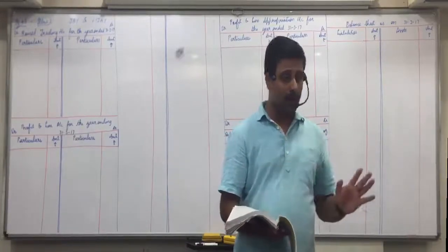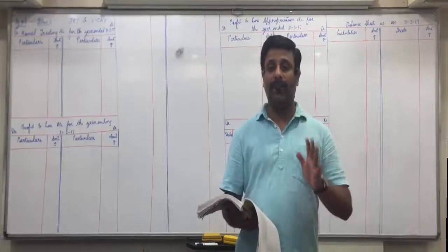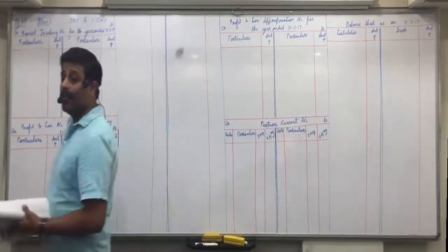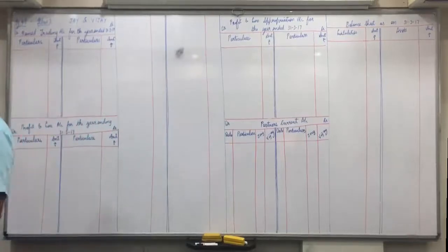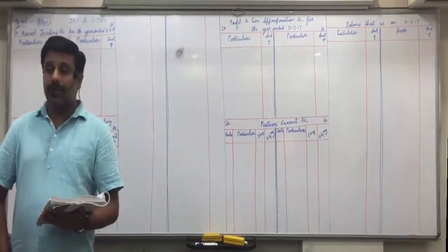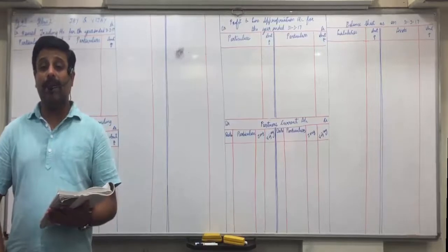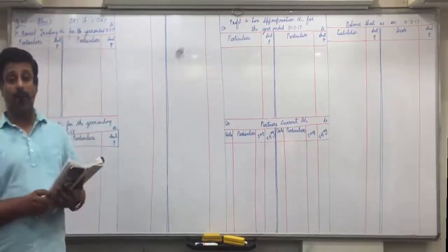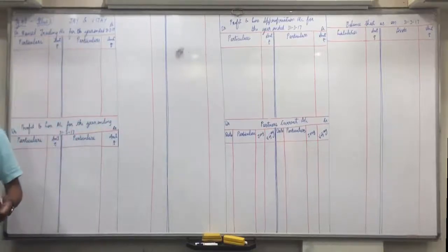As such, we are not required to make trading account. But I told you, whenever trial balance trading account is given, then we should see adjustment. Is there any adjustment affecting trading account? Second and third adjustment will affect trading account. They are related to goods. So we have to make revised trading account. If there were no adjustments affecting trading account, then we would have straight away made profit and loss account onwards. Is everyone clear with this? Any doubts up till here?